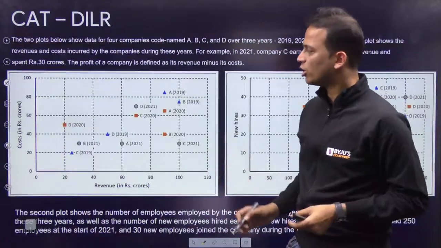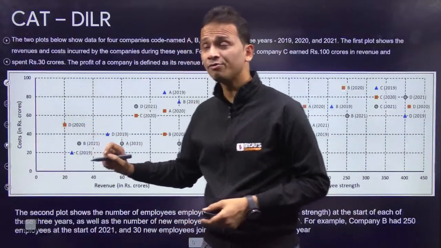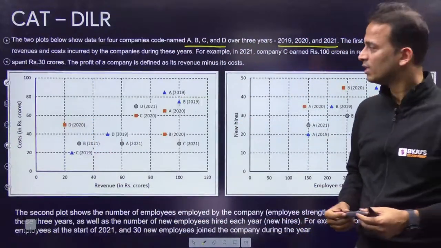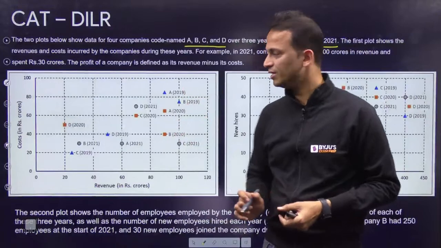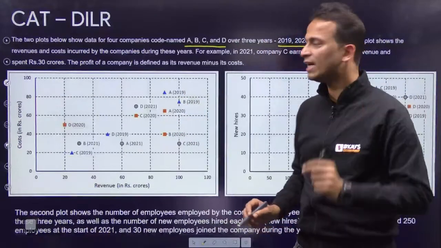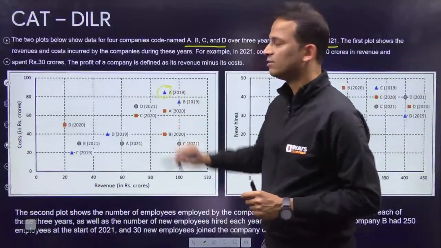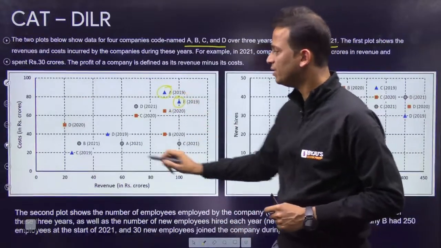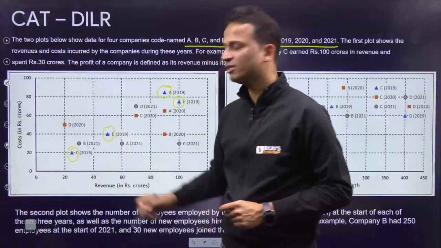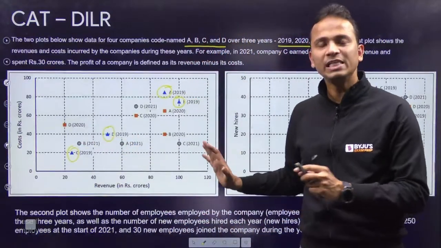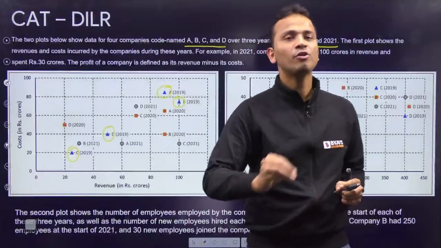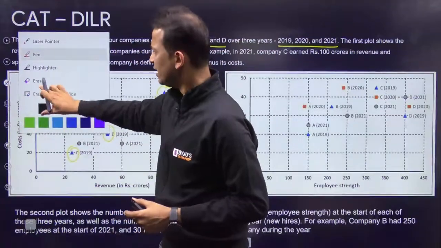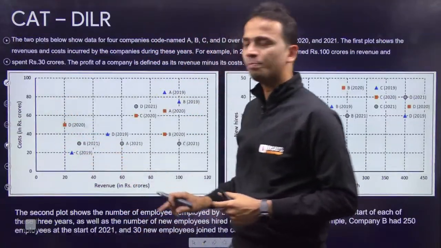Now pick up any dot. Companies are 4, ABCD, and years are 3, 19, 20, 21. There are different markings for every year. If I look at 2019, it is a blue triangle, 2019 A, B, C and D. So we can easily fetch data for any company for any particular year from this graph.